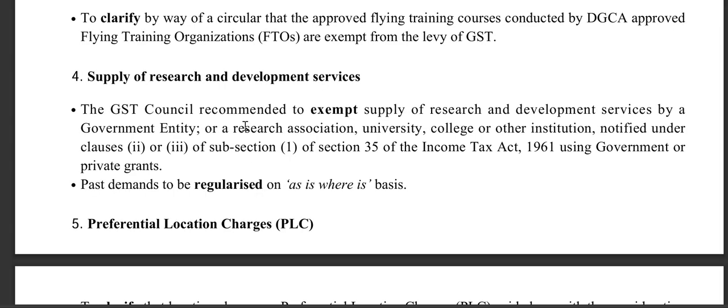Supply of research and development services. The GST Council recommends exempting supply of research and development services by a government entity, research association, university, college, and other institution notified under clauses 2 and 3 of sub-section 1 of Section 35 of the Income Tax Act 1961, using government and private grants.